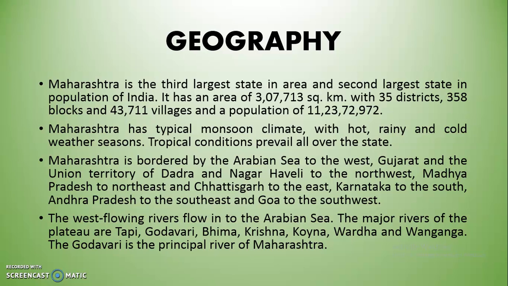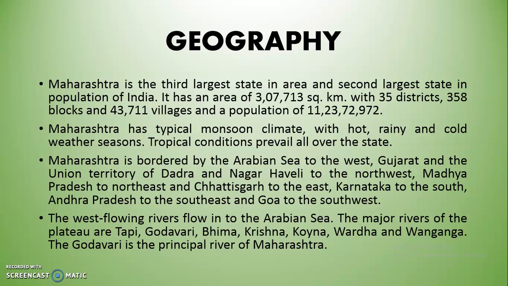Maharashtra is bordered by the Arabian Sea to the west, Gujarat and the Union Territory of Dadra and Nagar Haveli to the northwest, Madhya Pradesh to the northeast, and Chhattisgarh to the east, Karnataka to the south, Andhra Pradesh to the southeast, and Goa to the southwest. The west flowing rivers flow into the Arabian Sea. The major rivers are Tapi, Godavari, Bhima, Krishna, Koyna, Wardha and Wainganga.